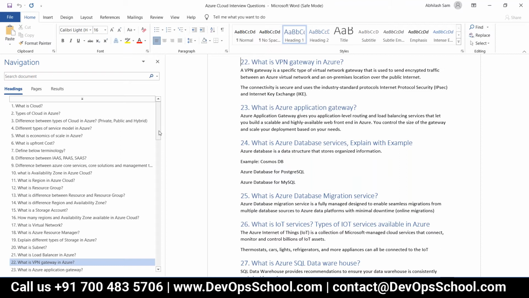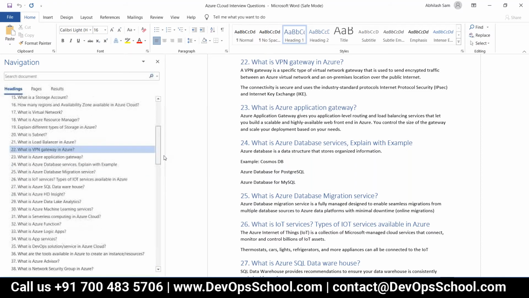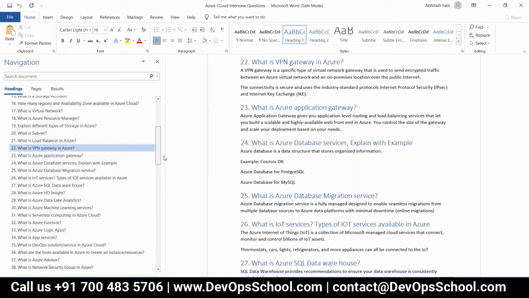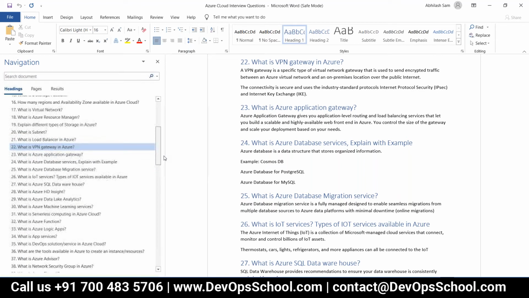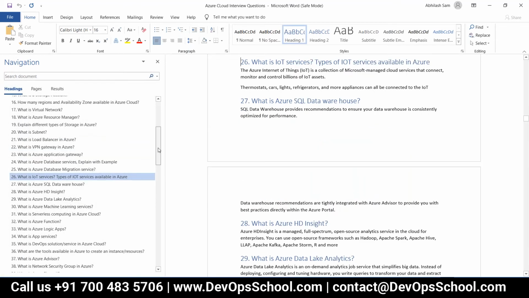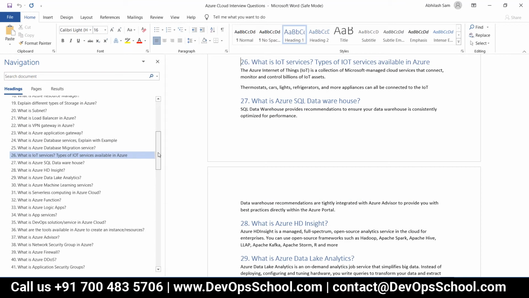What is VPN gateway in Azure? What is Azure application gateway? What is Azure database service? Explain with example. Okay, the way you have written is good. But you have written some lengthy copy-paste. Don't do that. I'm not asking you to complete it tomorrow itself.